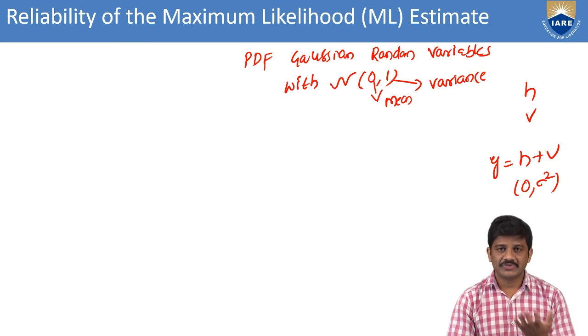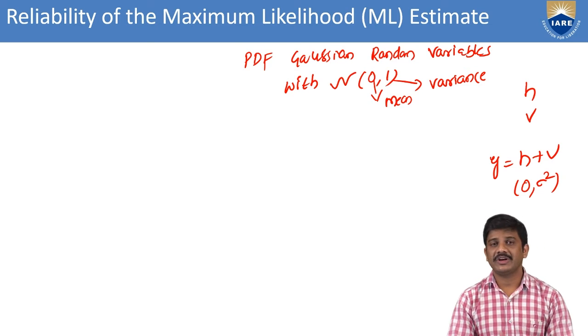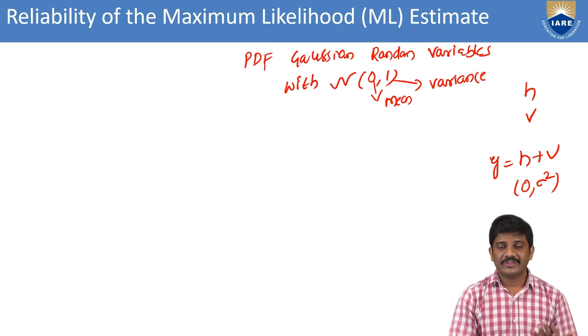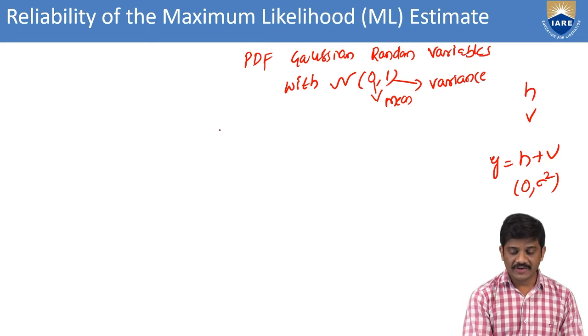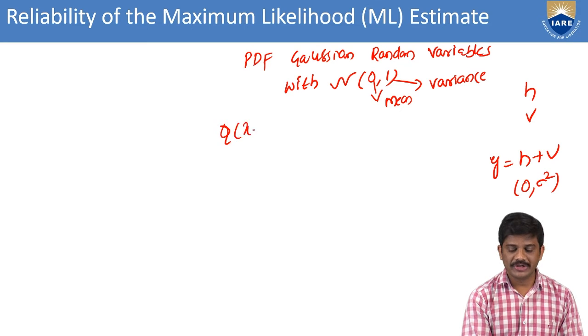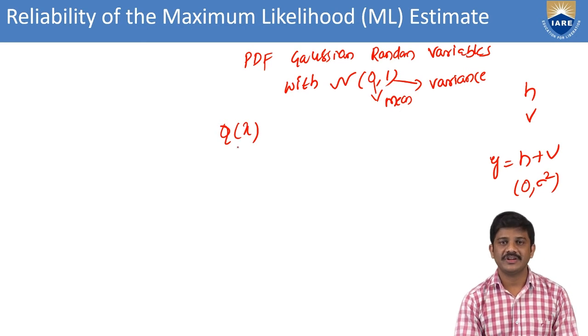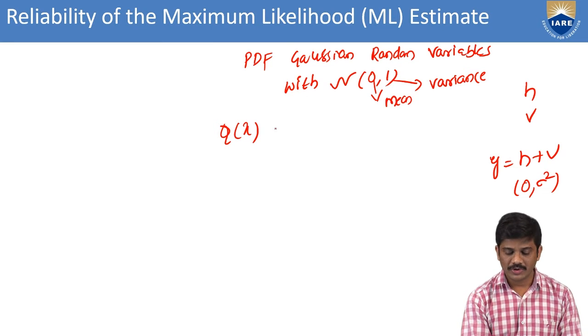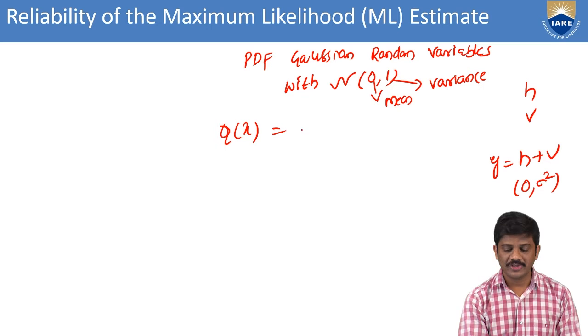Then what is the number of samples required in the maximum likelihood function? For that we are considering 0 and 1, that is a mean and variance. We have taken the probability density function with the Gaussian random variables. For that we are taking the Q parameter, Q of x equal to, the same we are taking from the previous equation, the integration from x to infinity of 1 by root 2 pi e power minus t square by 2 dt.